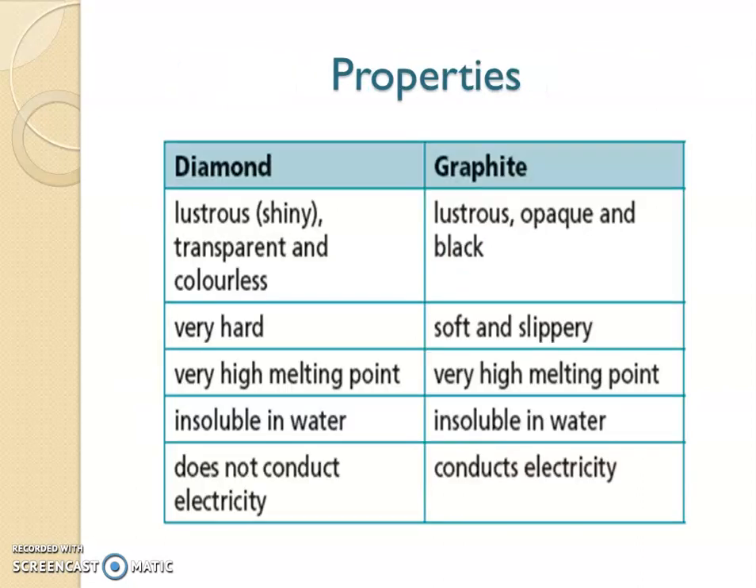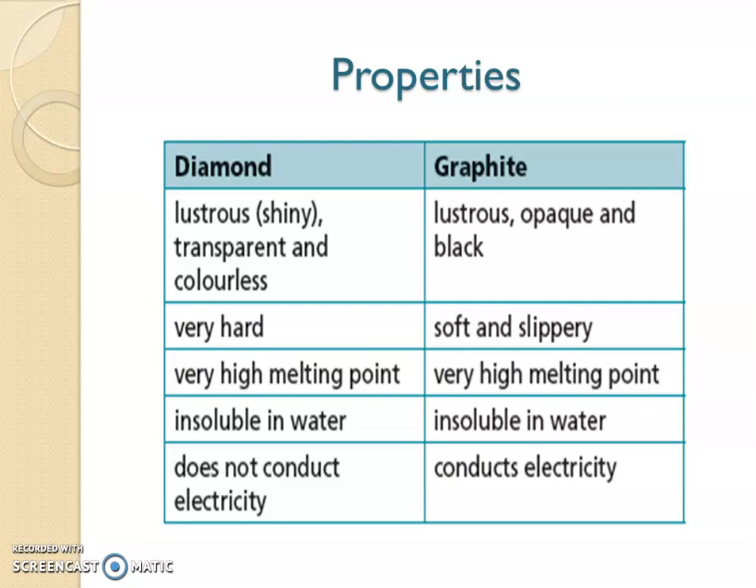Now let's see in detail the properties of diamond and graphite, which are much more familiar to you. Okay, so diamond, we already know that it's a lustrous or shiny substance which is transparent and also colorless. Now what about graphite? Graphite is also a lustrous substance, but it is opaque and black or gray in color. Now what about the hardness? We know diamond is the hardest substance, right? But what about graphite? Graphite is not that hard. So graphite is a soft and slippery substance. Okay.